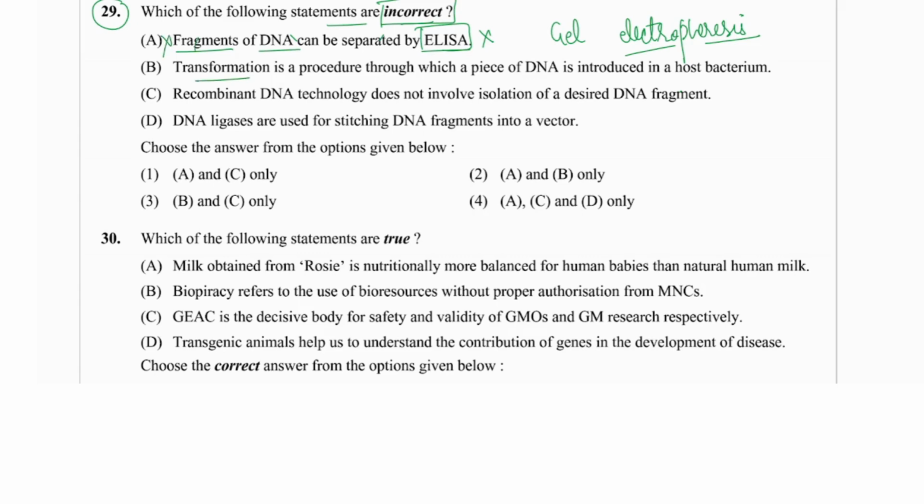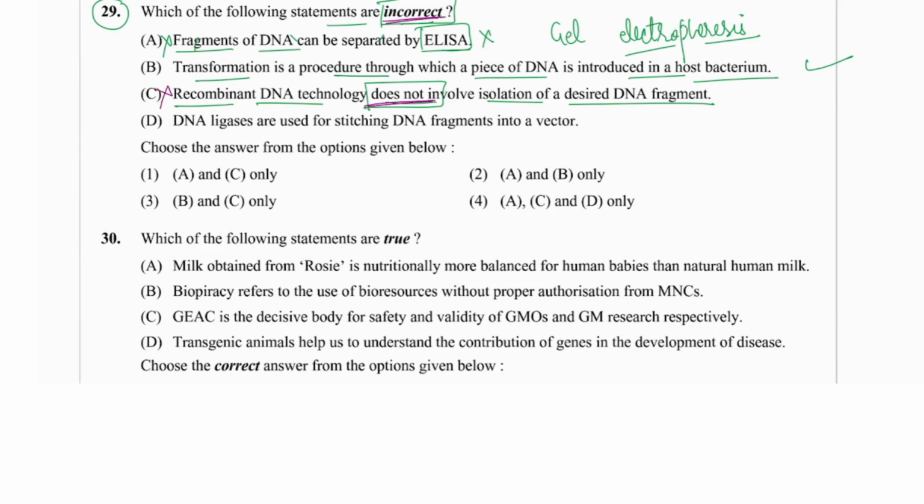Second, transformation is a process through which a piece of DNA is introduced into the host cell or the host bacterium. That is correct. And C, recombinant DNA technology does not involve the isolation of the desirable DNA fragment. That is what we have seen. Why are they writing "not" here? Because it is not related to the question. But they are asking for incorrect, so we will say it is incorrect.